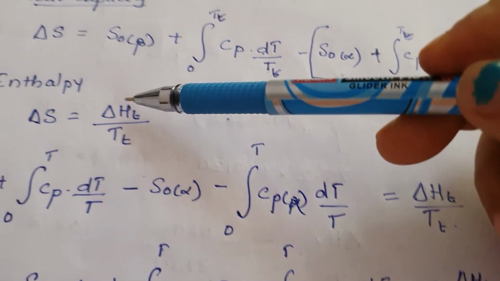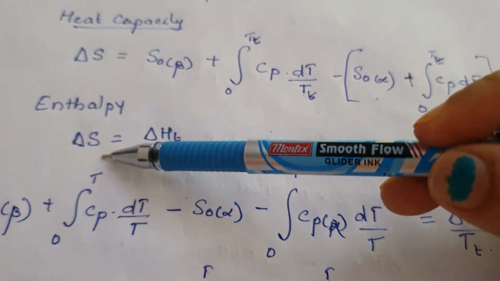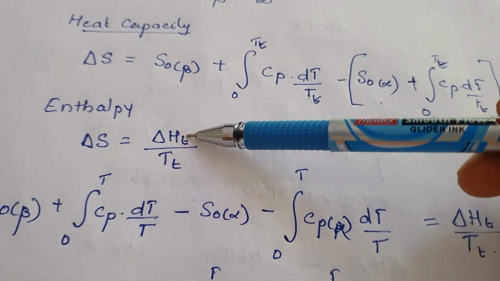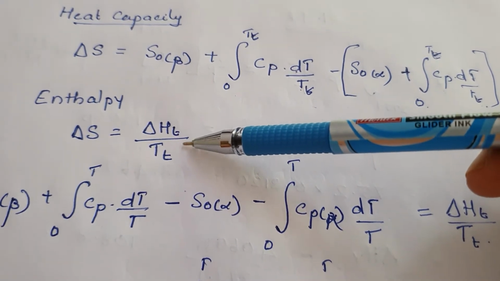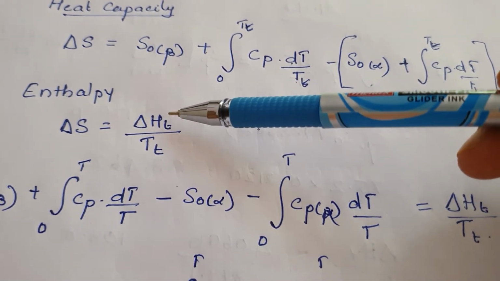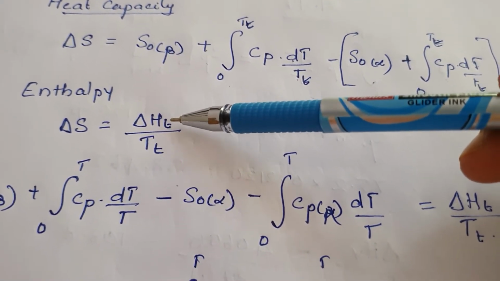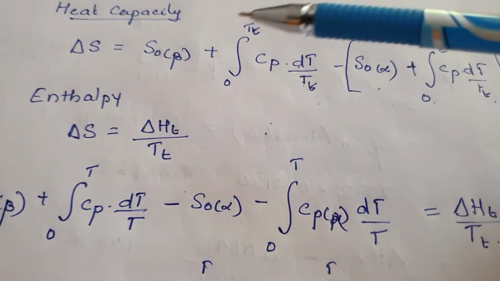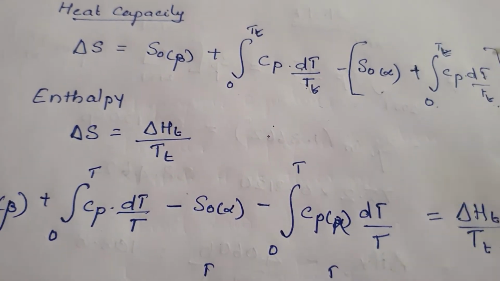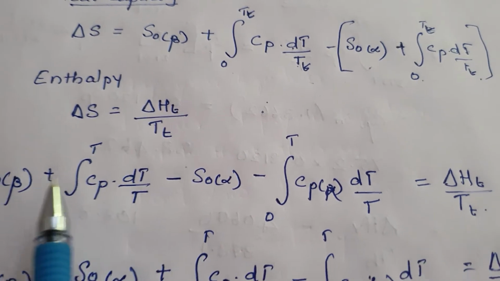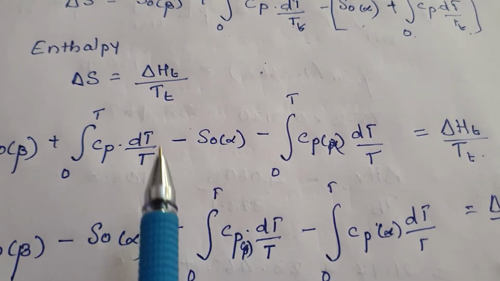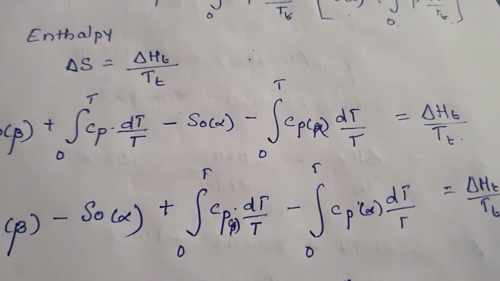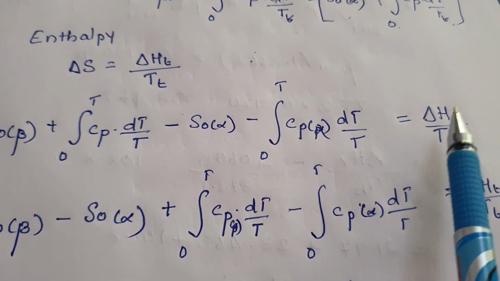Now, what is it based on enthalpy? Delta S is equal to delta Ht divided by Tt. What is delta Ht? The molar enthalpy of transition. Now we will equate these two. This should be the same. At a particular temperature, whether we calculate using the heat capacity or this one, it should be equal.